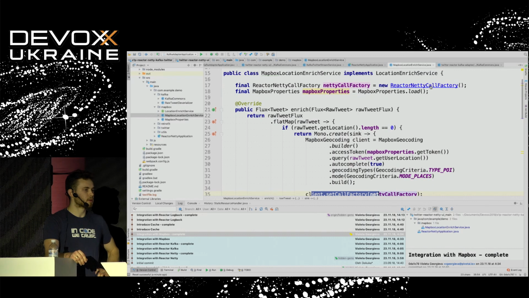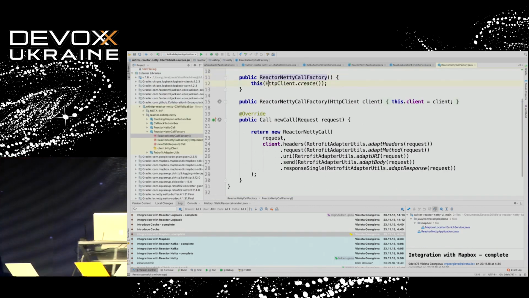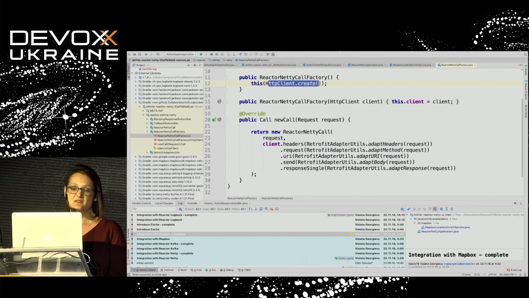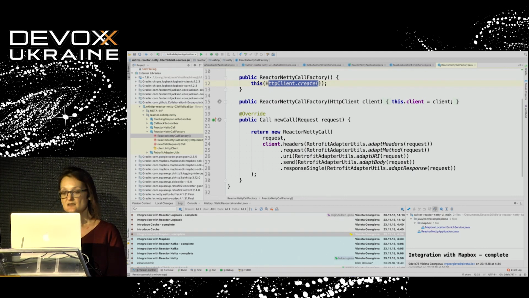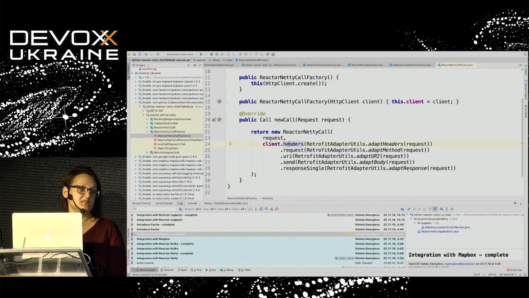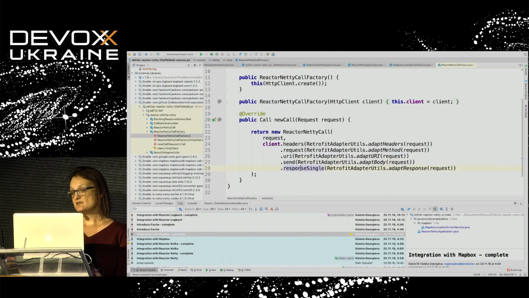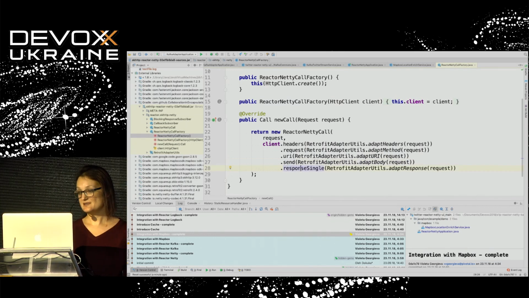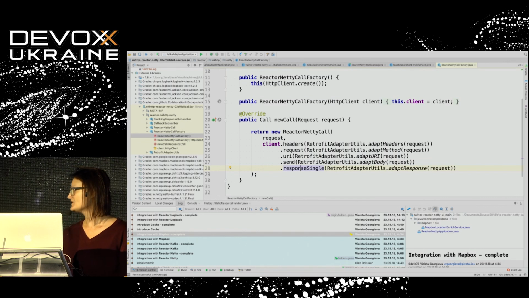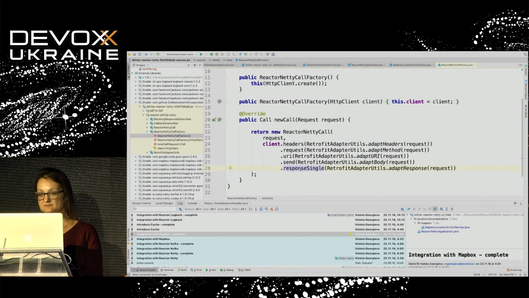Yes, let me open that factory and show you. Like with the server, we just invoke create and we get an HTTP client ready for configuration. Here, we can specify the headers that we want to apply to the request. Then we can specify the type of the request, the URI, and whether we want to send a body with that request or not. Looks like a really useful builder API. Yes, you can see how easily we can retrieve the response from that remote service. Yeah, looks good. So let's run our application again.